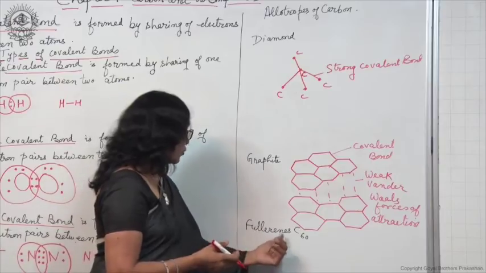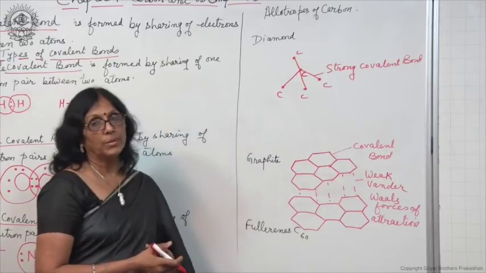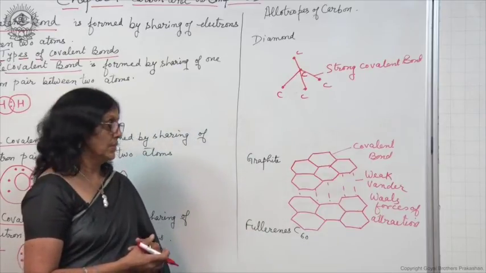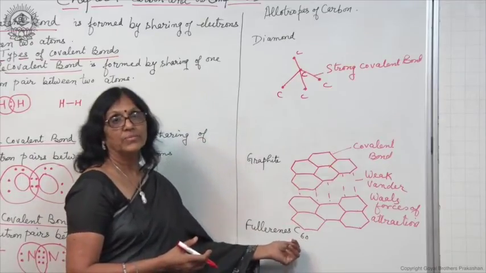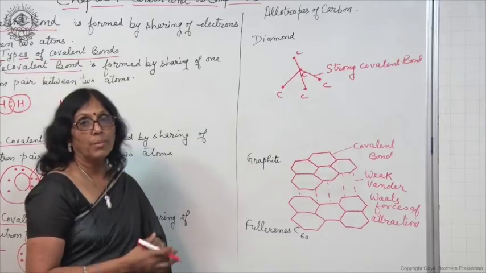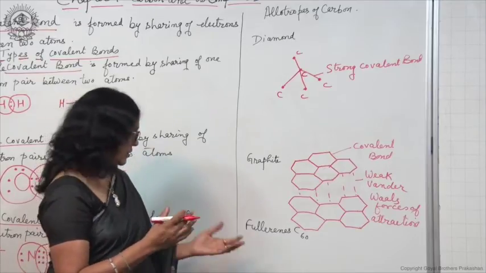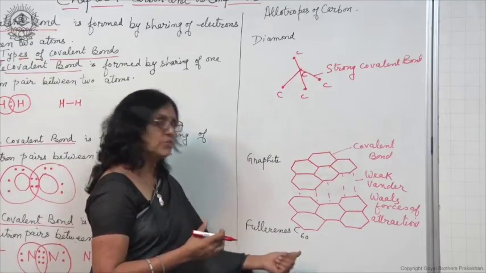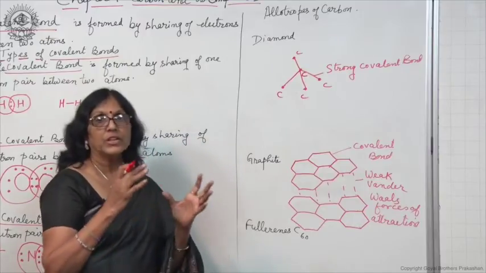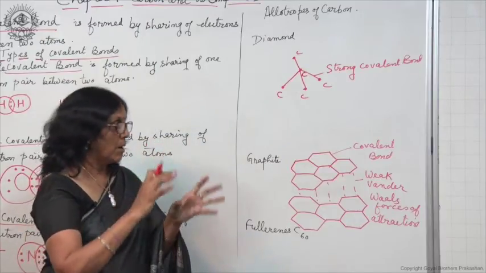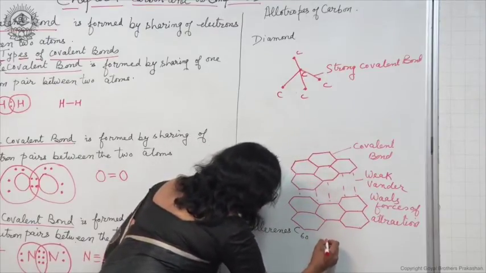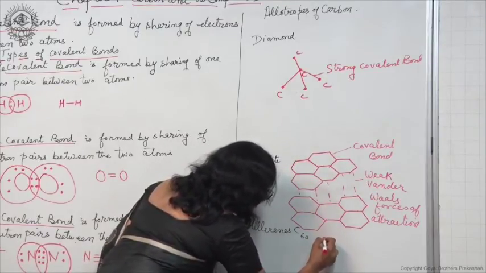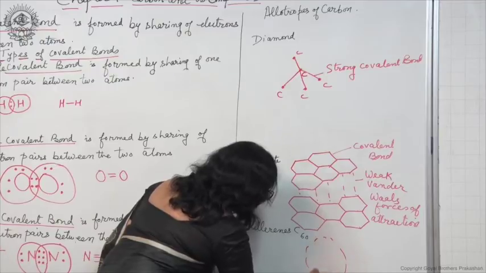The third allotrope of carbon is fullerene. Its formula you can see, it is C60. What does it mean? About 60 carbon atoms, there are different types of fullerenes. One very important one is C60, in which 60 carbon atoms are bound to each other by strong covalent bonds, and it forms like this, a ball like structure.